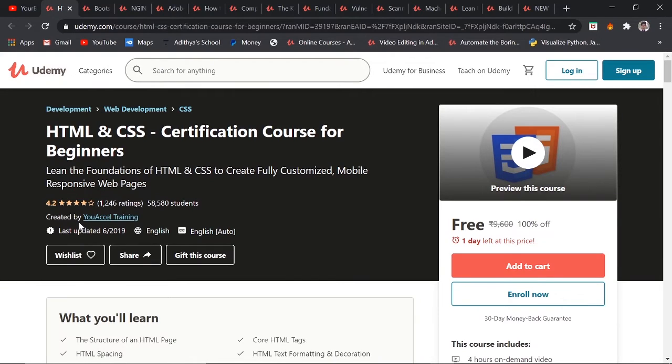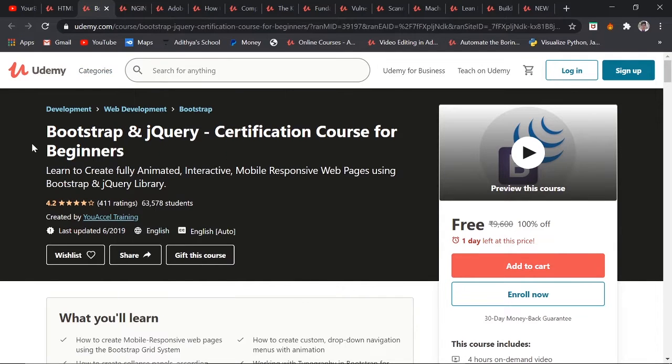The first course is HTML and CSS certification course for beginners. This is one of the best courses I could bring for you. It costs 9,600 as I have created the coupon and applied the coupon in the description box, so don't worry. Just click on enroll now and you can enroll for this course. At number 2 we have Bootstrap and jQuery, and in my previous videos my subscribers have asked in the comment box, "Sir, include Bootstrap and jQuery course with certificate," so I have brought this course.